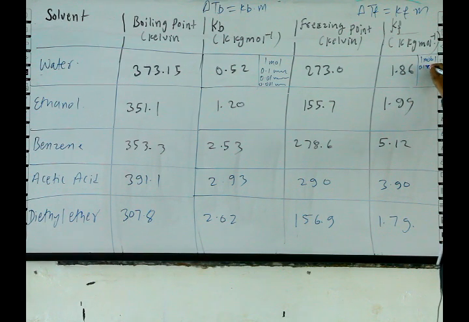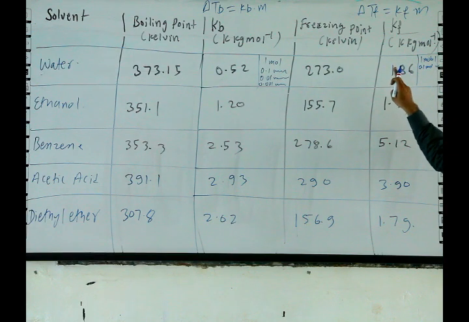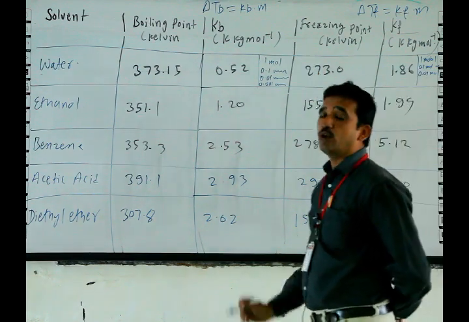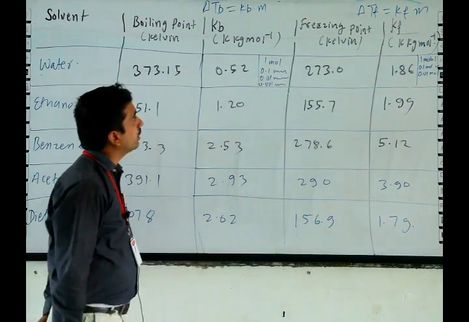For 0.1 molal, the value will be 0.186. For 0.01 molal, the value will be 0.0186 and so on. Thus, we will directly find out the delta TB or delta TF by knowing the molality of the solution.